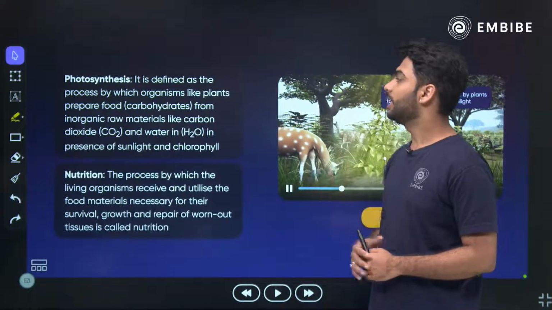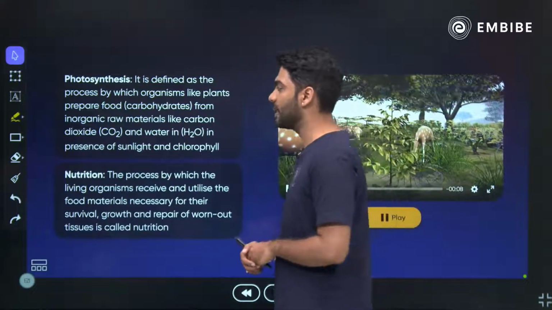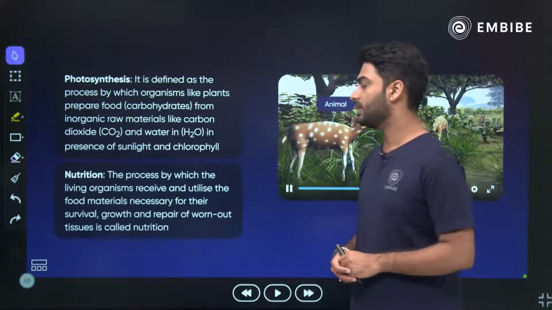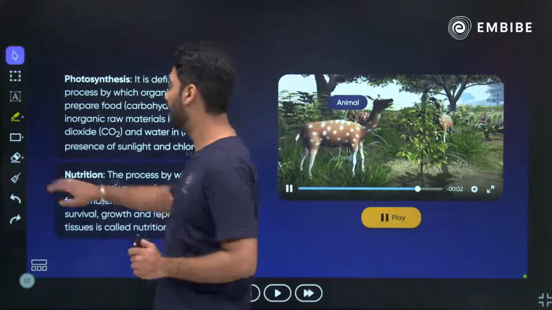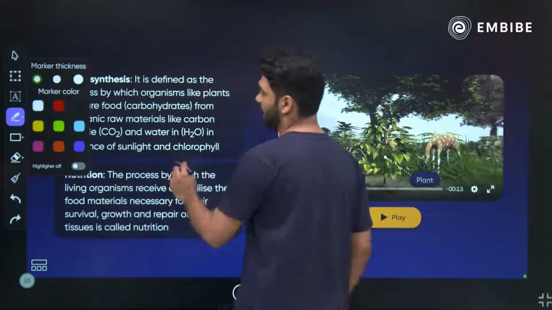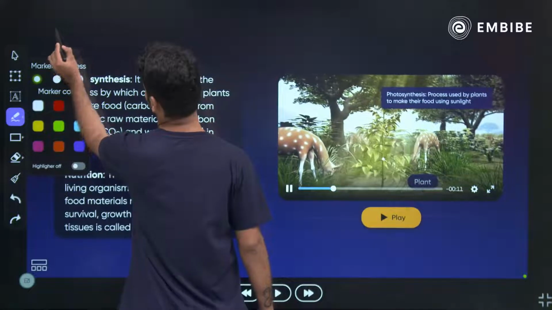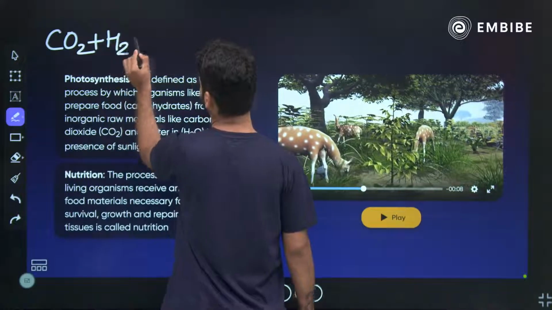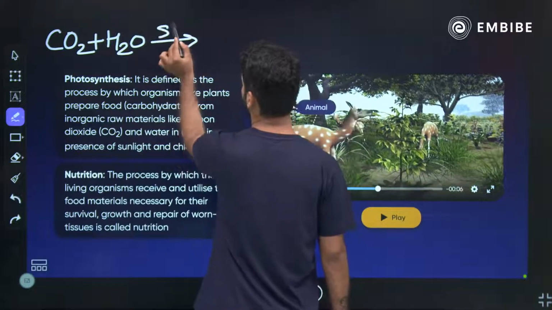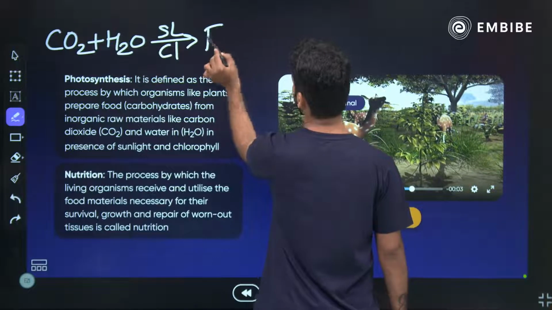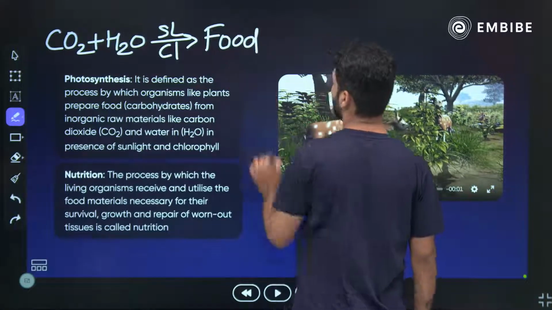Photosynthesis is defined as the process by which organisms like plants prepare food from inorganic materials like carbon dioxide and water in the presence of sunlight and chlorophyll. Here it is very imperative for us to understand the formula for photosynthesis. So photosynthesis is carbon dioxide plus water in the presence of sunlight, which is trapped by the chlorophyll, to give you food, which is in the form of carbohydrates.